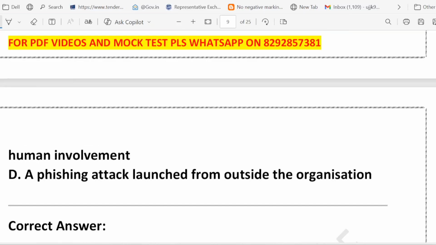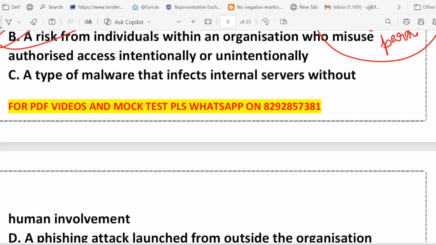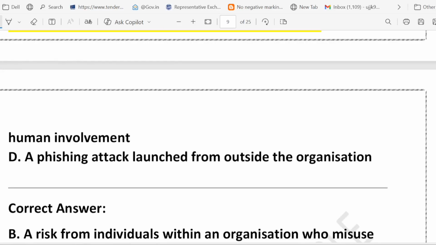What about option C? Option C say a type of malware that infect internal server without human involvement. So basically, this is talking about malware. That is a cyber attack, but not insider threat, because insider threat involve people, not just software. What about D? A phishing attack launched from outside the organization. That's a phishing. That is wrong.